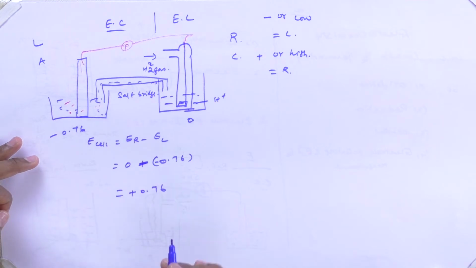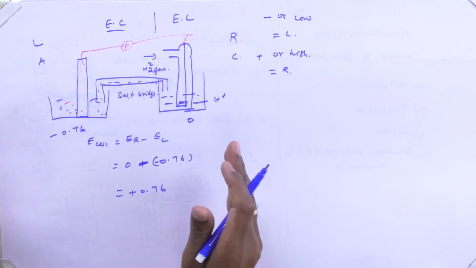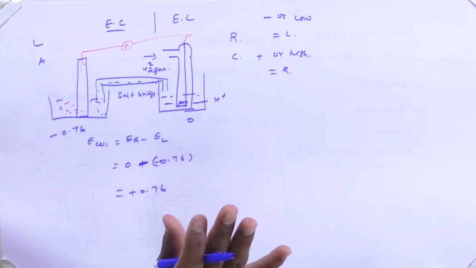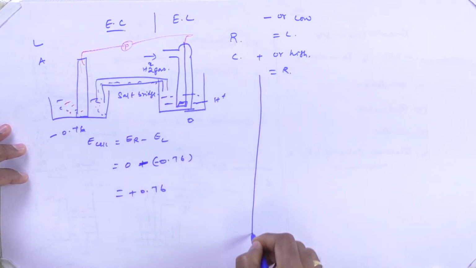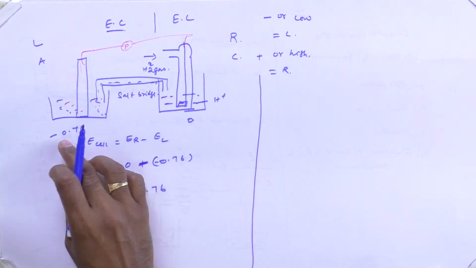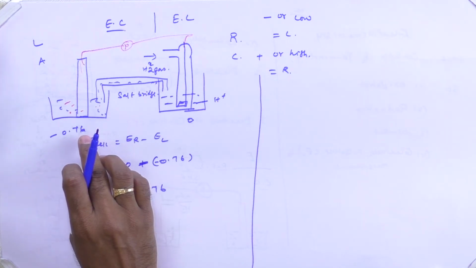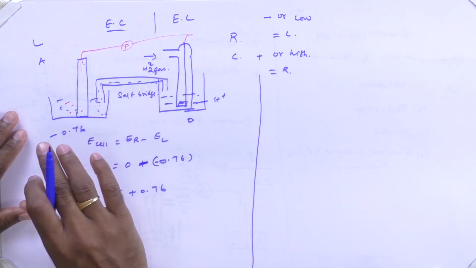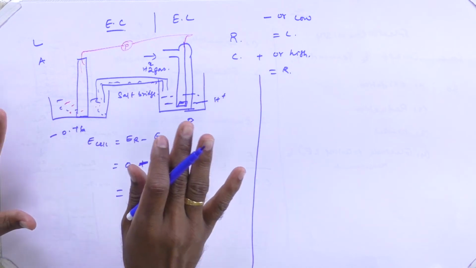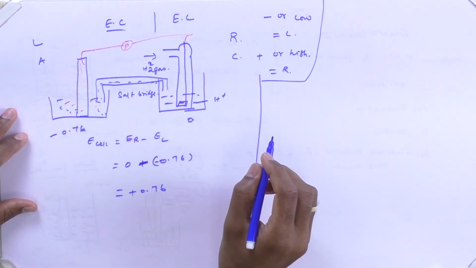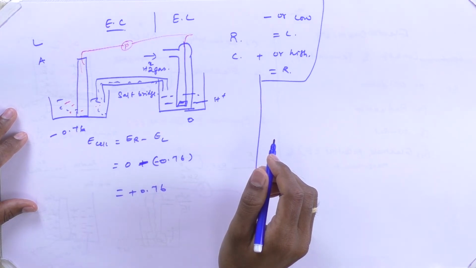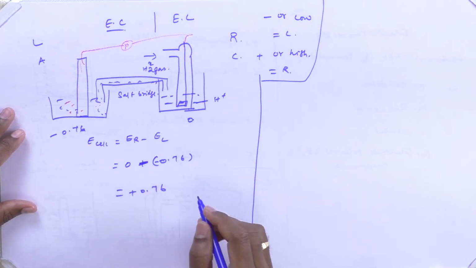Now, you can ask me what the application of this cell is. If you are constructing this cell, imagine initially that we do not know the reduction potential. This minus 0.76 can be taken from the electrochemical series. If we do not know the reduction potential value of a particular metal, we can take it very easily. Okay, we will discuss that later. So, the complete cell output is going to be plus 0.76.